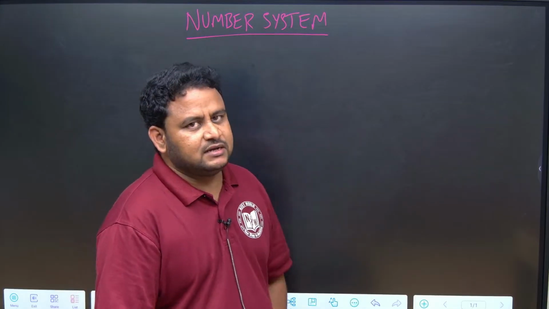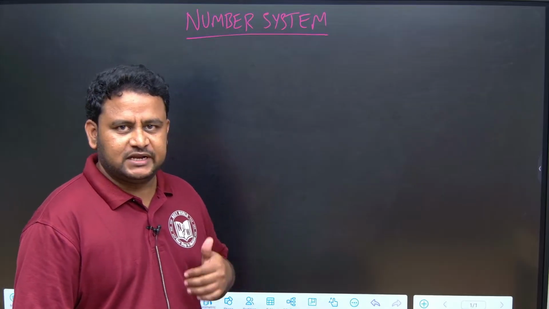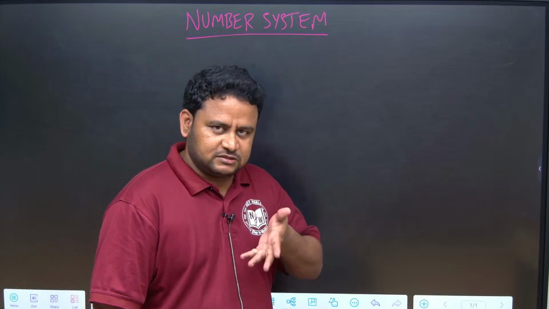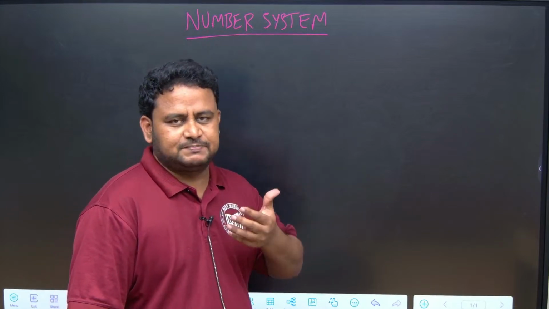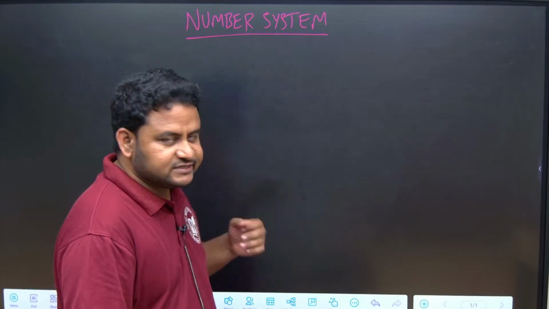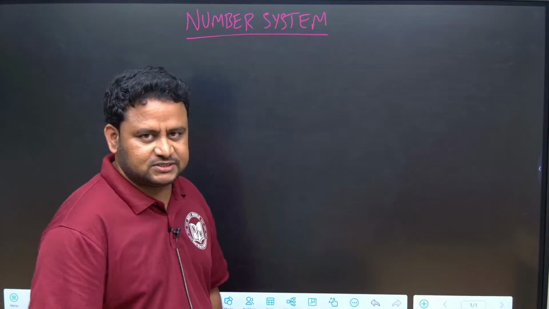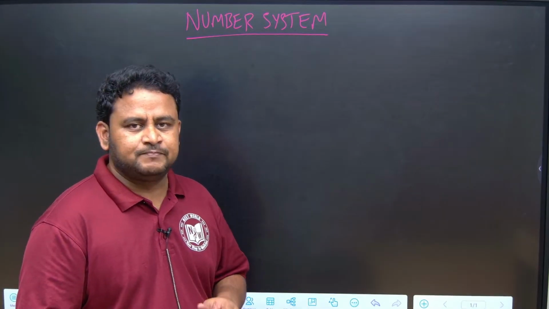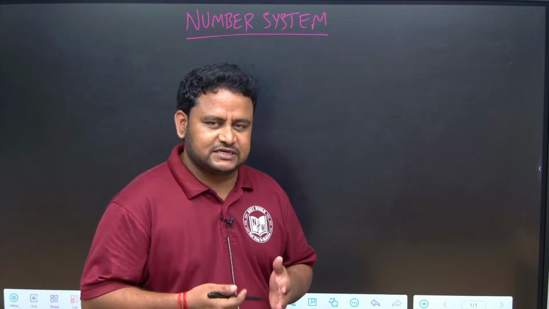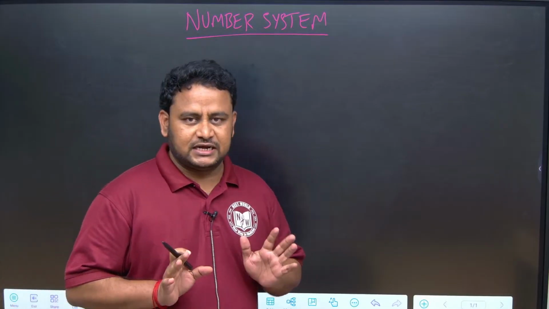Okay, we have started, and one request to all of you, those who have not watched the polity sessions, please go through the playlist which I told you about in the first class, day before yesterday or so. Please go through the polity playlist and then continue with this series. Polity is completely covered, some topics are left that will be covered. After number system is done, we will go to modern history. Important topics of modern history, geography, economy, and also current affairs will be covered. Even reasoning will be covered. That is one important piece of information I would like to give you.